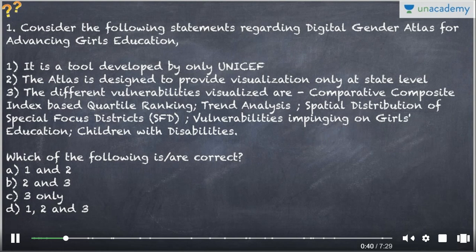So the trick to solving these questions, if you're not aware of it, is that first and foremost, whenever you encounter the word "only" in a statement, there's a very high probability as per UPSC's standards that the option might be incorrect. So that is why the first statement is also incorrect, because the Ministry of Human Resource Development is involved with this Gender Atlas along with UNICEF.